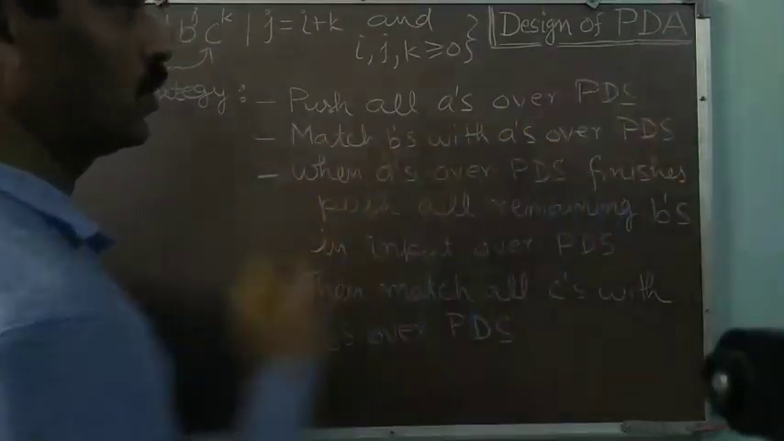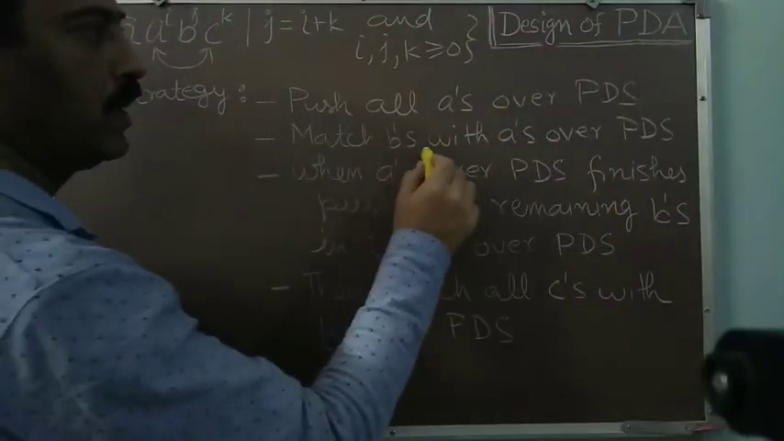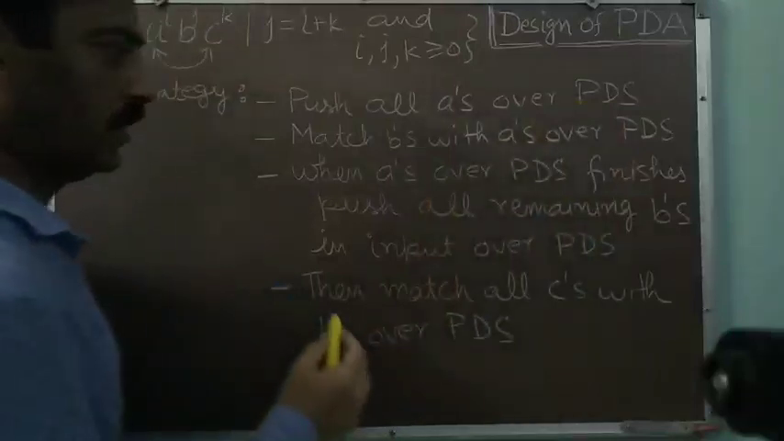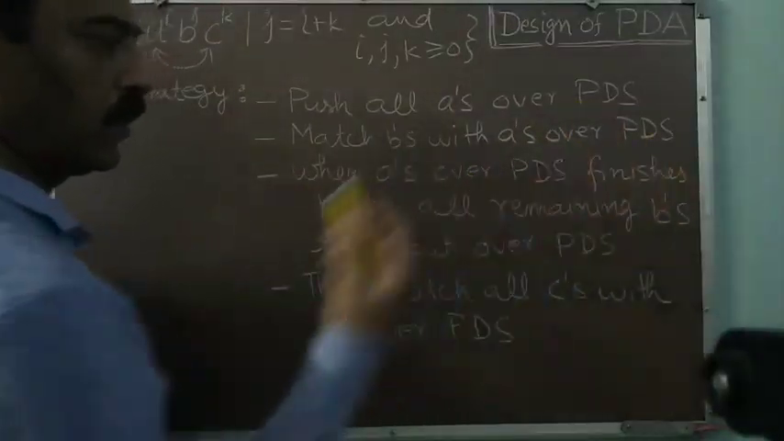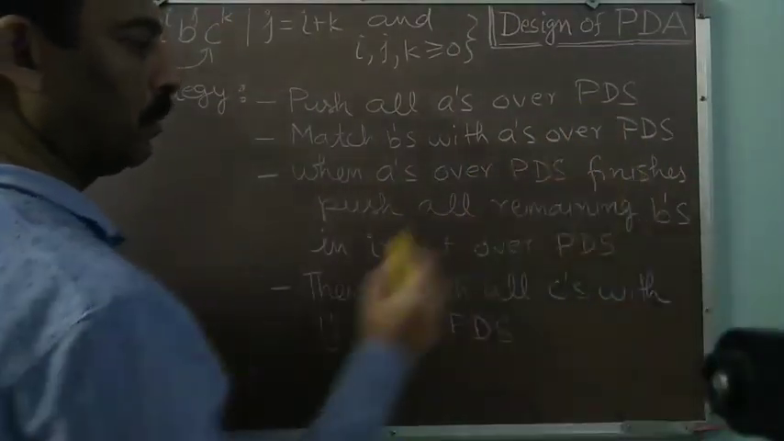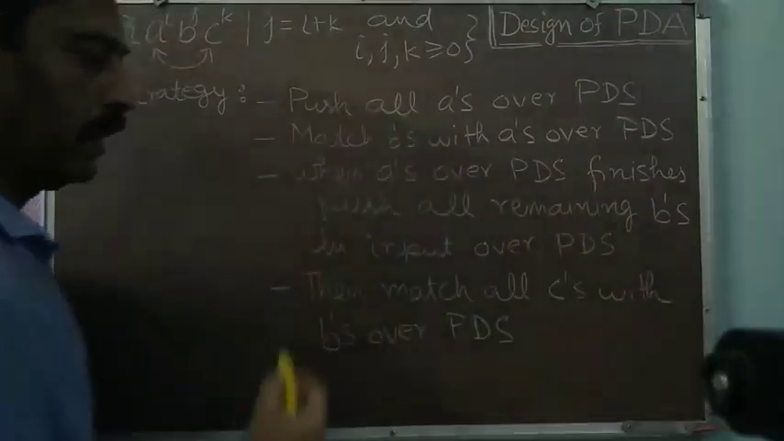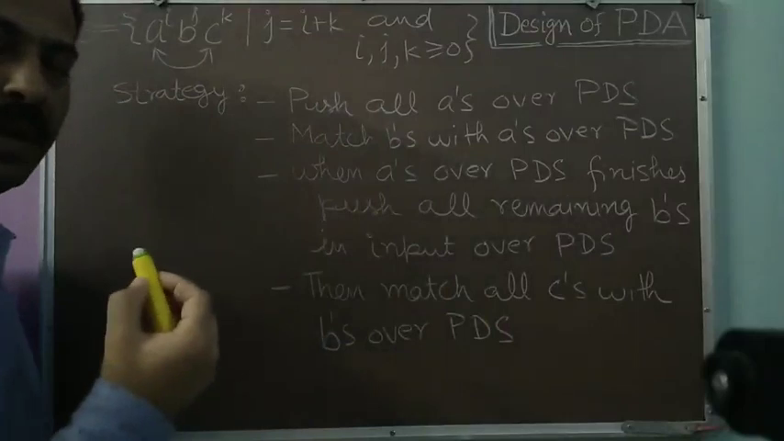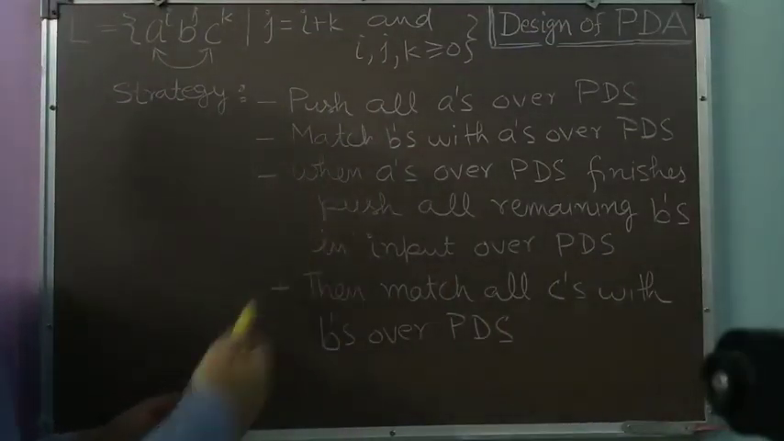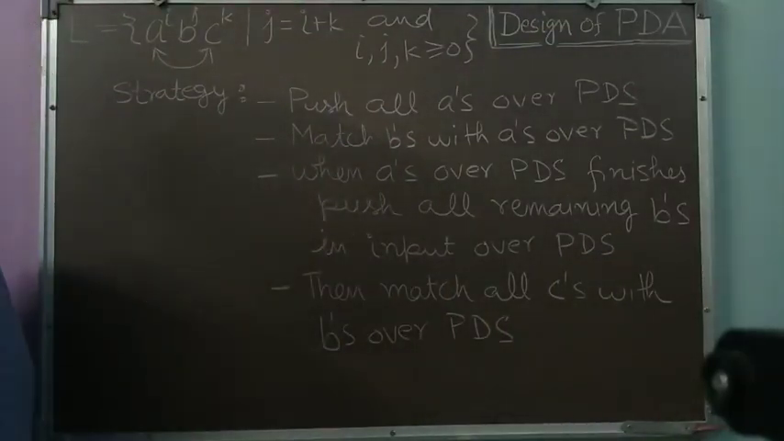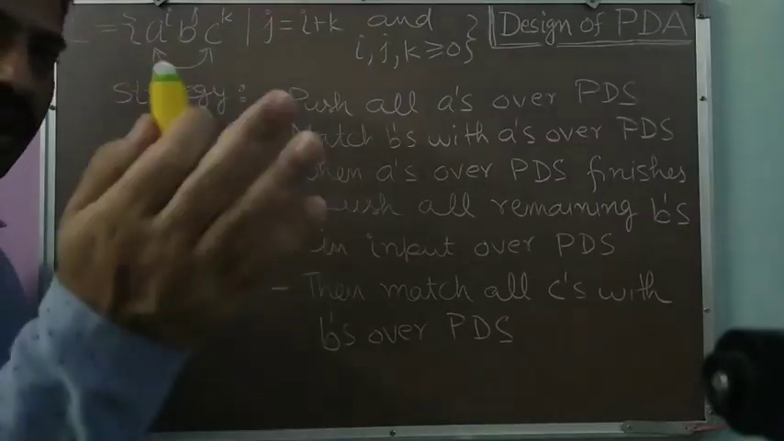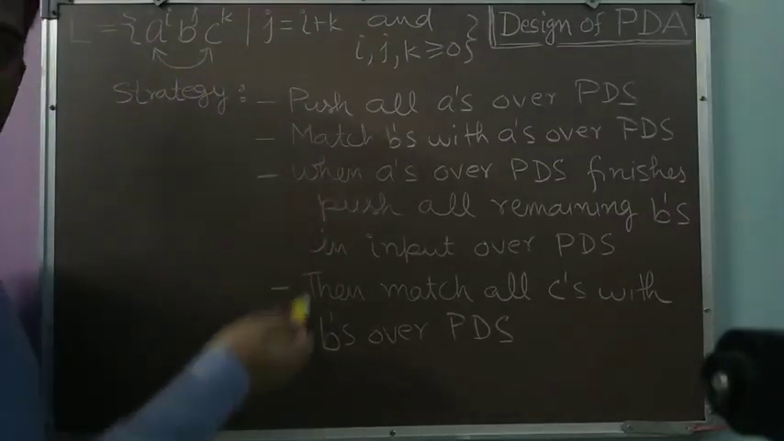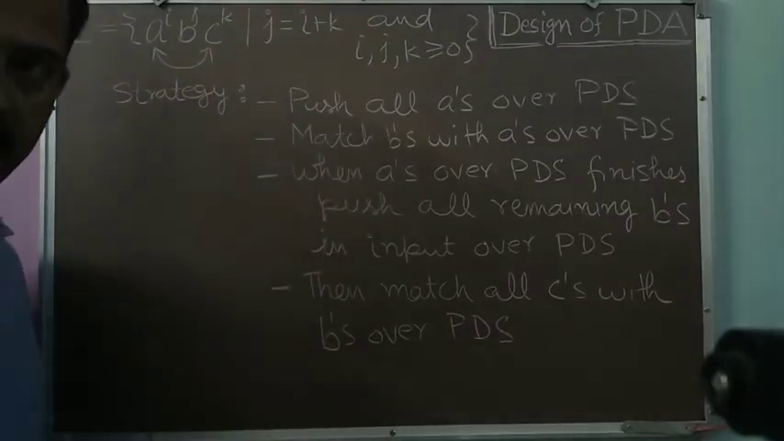We will push all A's over the PDS and then we will match B's with the A's over the PDS. When A's over the PDS finish, we will push all the remaining B's in the input over the PDS. Then we will match all the C's with the B's over the PDS. And if the matching is successful and we are left with the Z0, then we will signal the success. So now I wish that you write the transitions corresponding to this strategy.